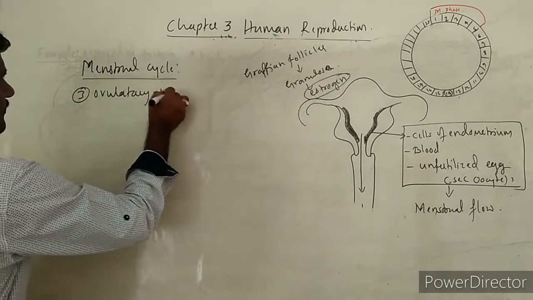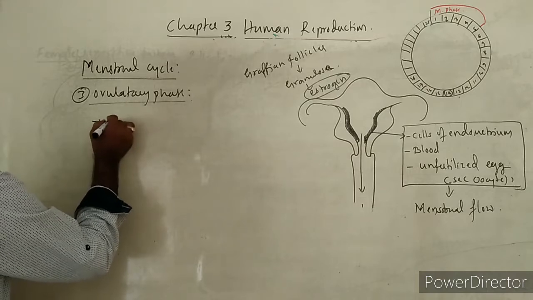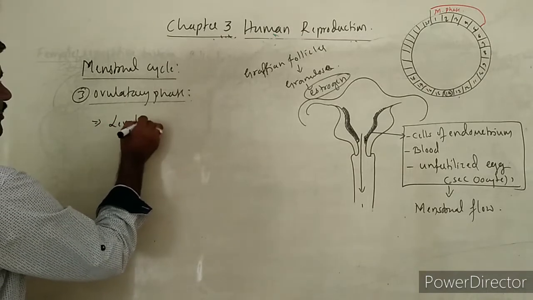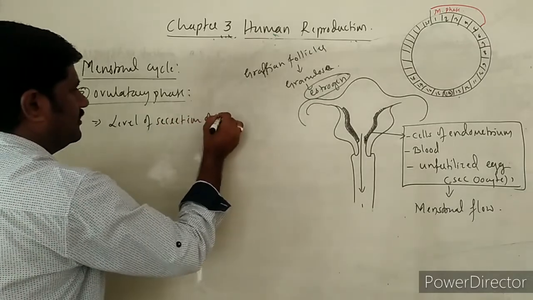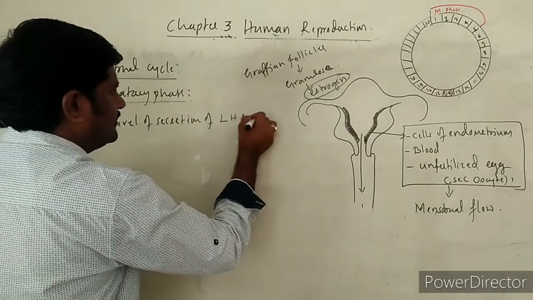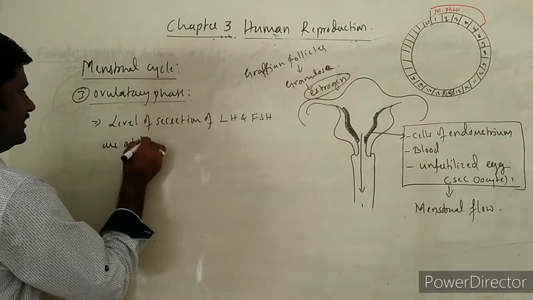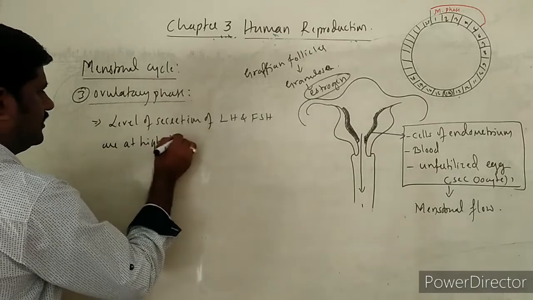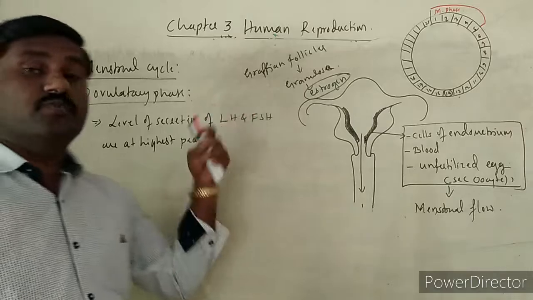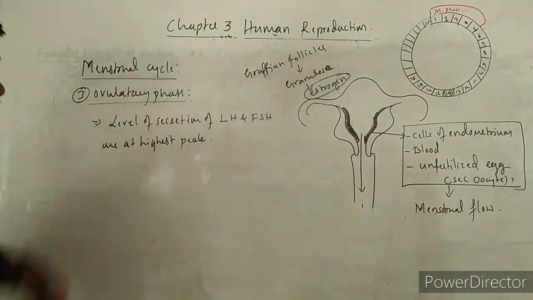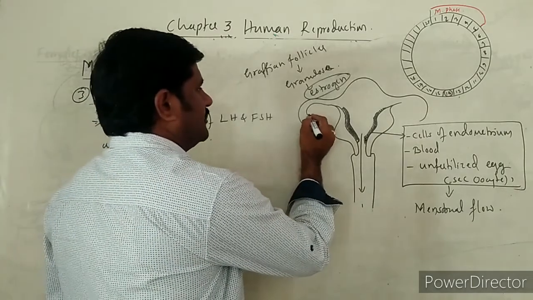Ovulatory phase. The third one is the ovulatory phase. In this period, what happens? The level of secretion of LH as well as FSH is at the highest peak. Point to be noted. Their secretion is more and more during this period. So this leads to what?